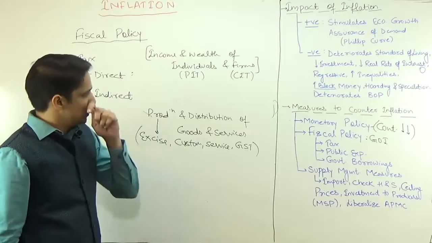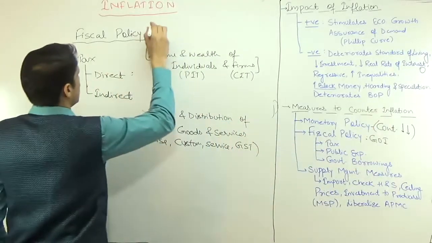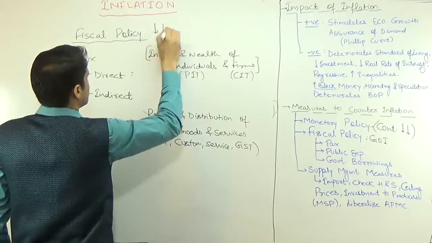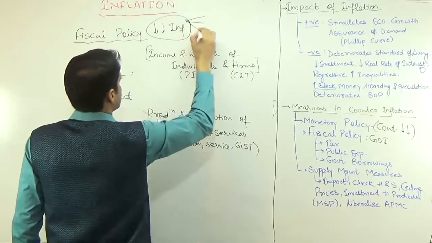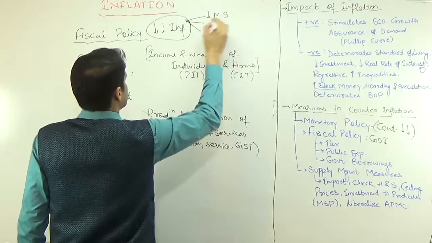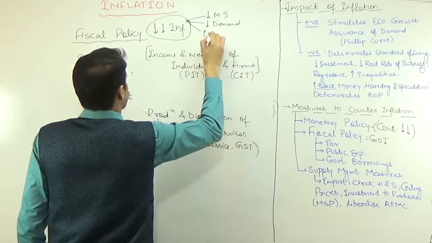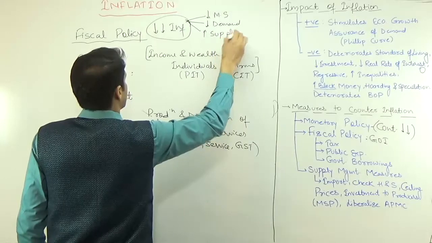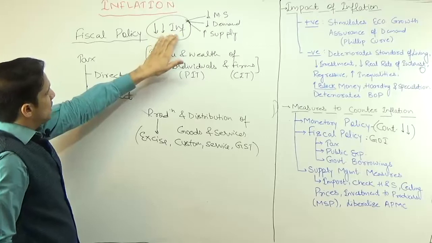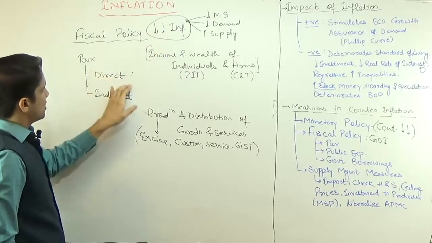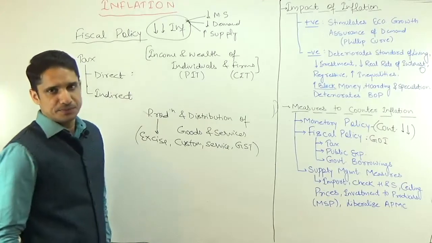Now the question comes, to counter inflation, it means the target is that you have to decrease inflation. And how to decrease inflation we already discussed: by decreasing money supply, decreasing demand, or increasing the supply. These are the basic things. So now the target is clear. My question is, to decrease inflation, should direct tax be increased or decreased?